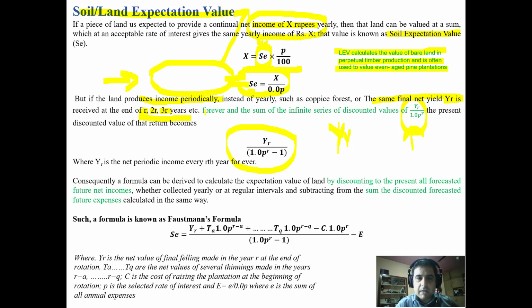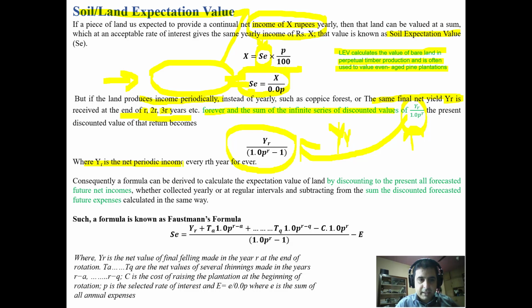This becomes the sum of an infinite series of discounted values, which obviously means we get yield at periodic intervals of R, 2R, 3R and up to an infinite number of rotations.